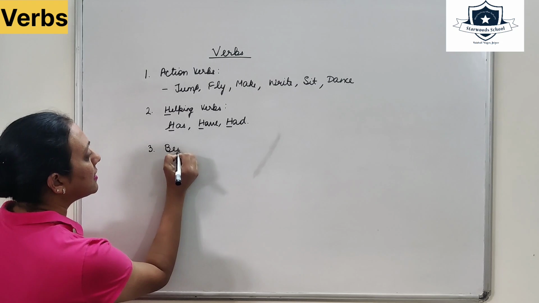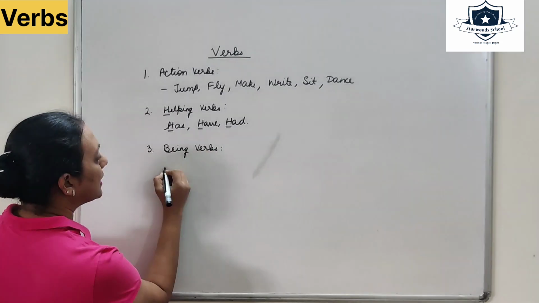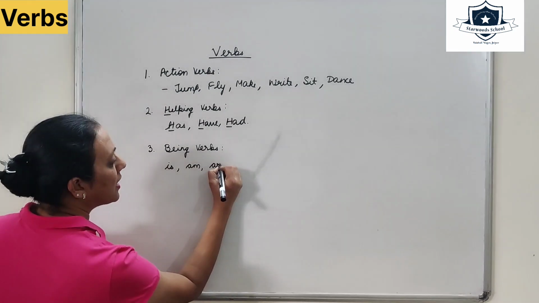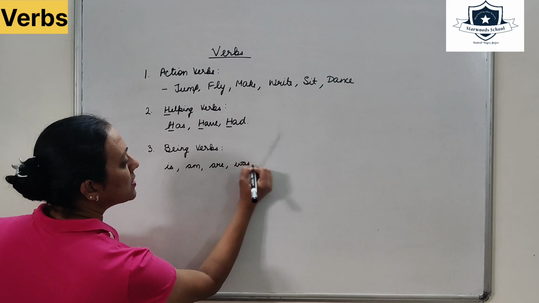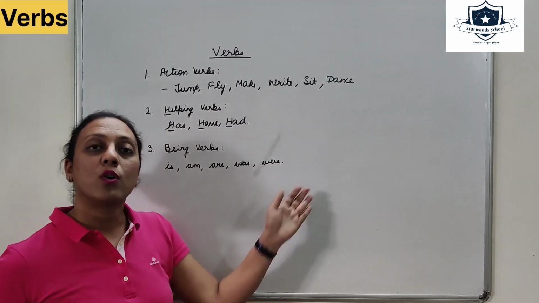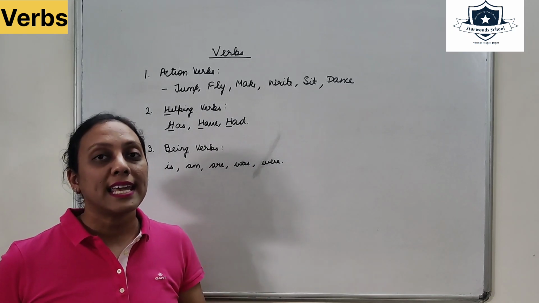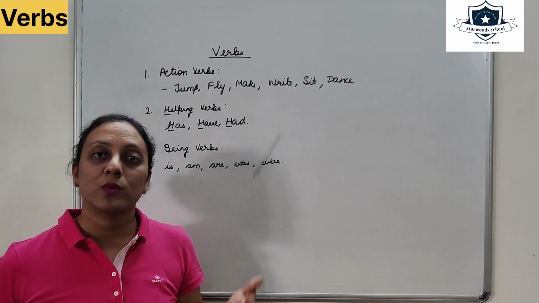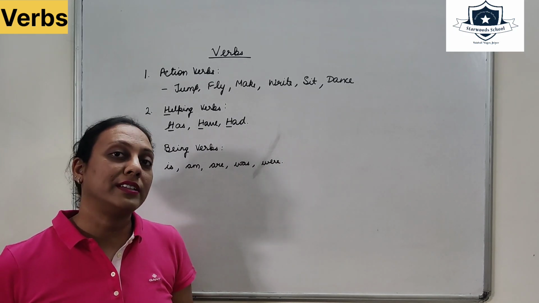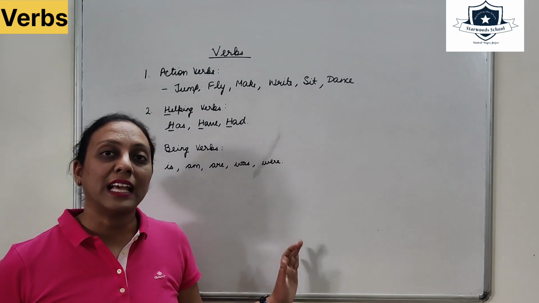Third is being verbs. Is, am, are, was, were. So these are few words which we can learn as a rhyme. Is, am, are, was, were. Is, am, are, was, were. In the sentences where we are not able to have any action word helping us in formation of the sentence, these words help us out.